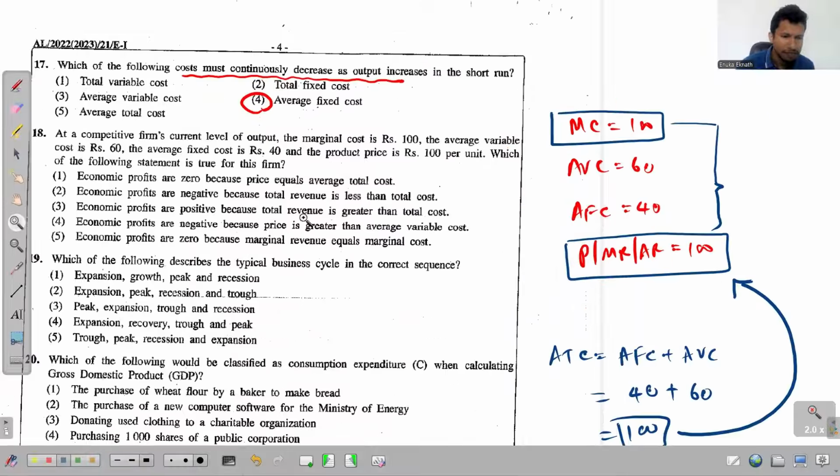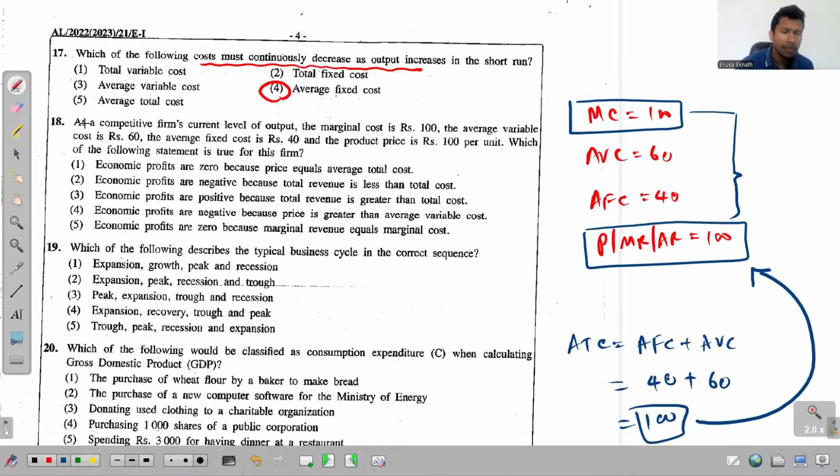Right. So come back to this and look at this one. Economic profits are zero because price is equal to average total cost of 100. That itself is the answer. So there's no point going through the other options there. Right. Now we will move to 19.